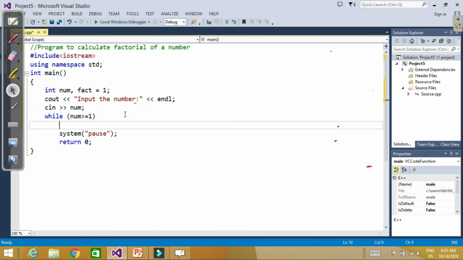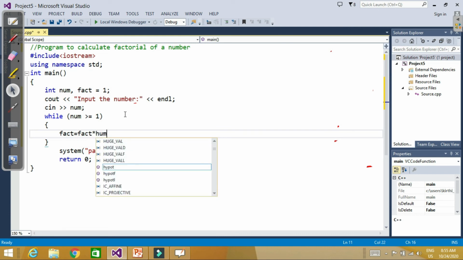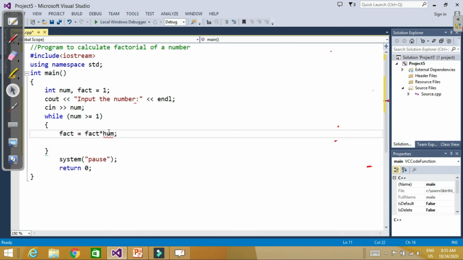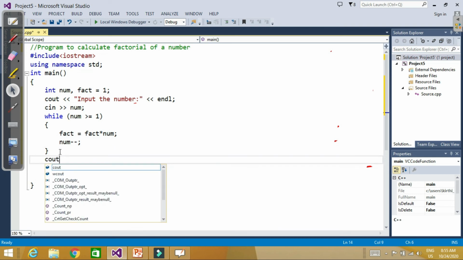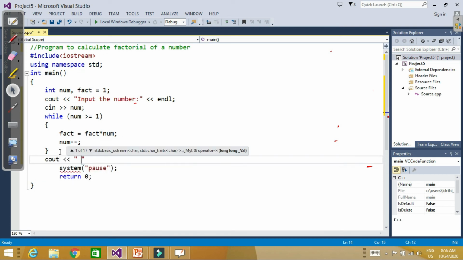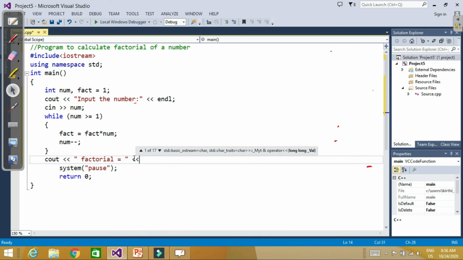What do we have to do? We have to set fact as fact into num, and then we have to decrement this num, num minus minus. When the loop ends we will print the value of fact because it is stored in the variable fact. Factorial is equal to, sorry, it should be fact, and then go to the next line.